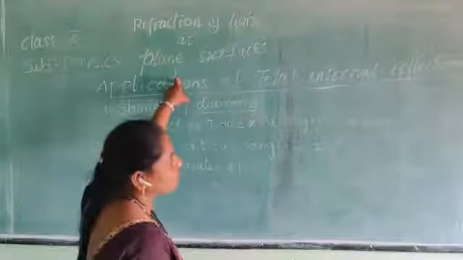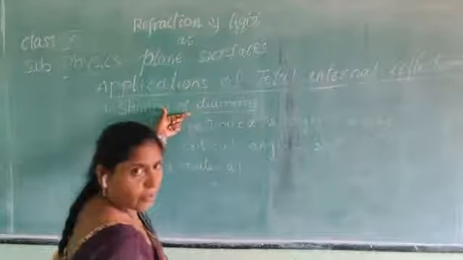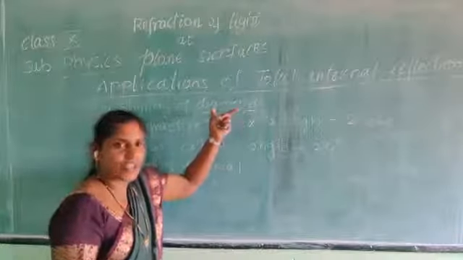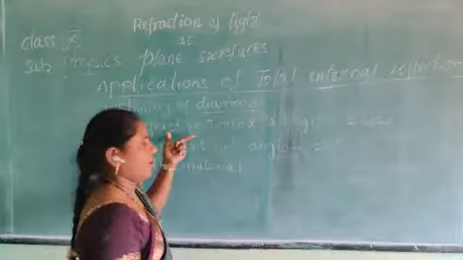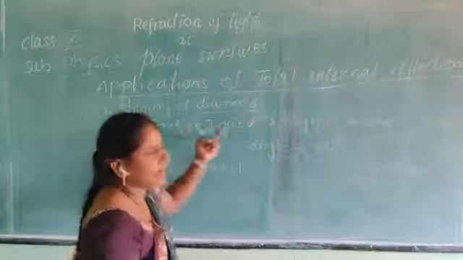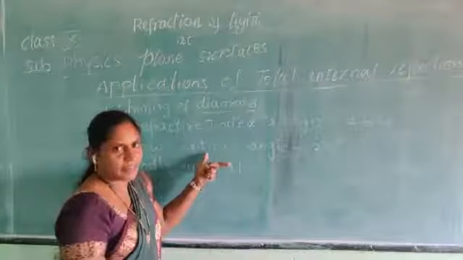Applications of total internal reflection. First one, diamond. So, why does a diamond shine? Because of high refractive index and low critical angle.